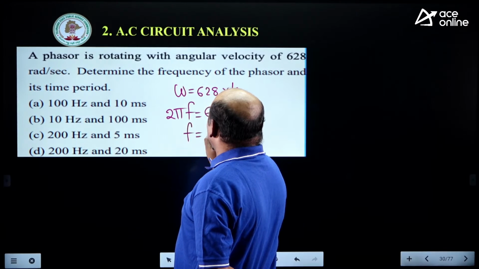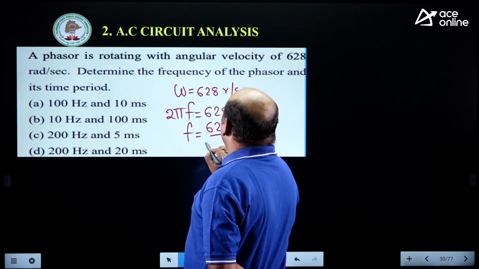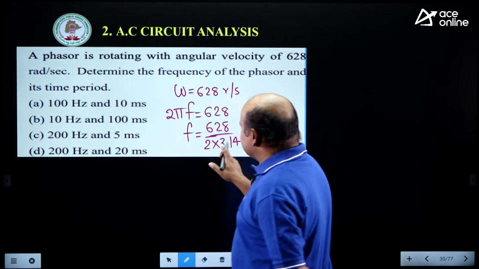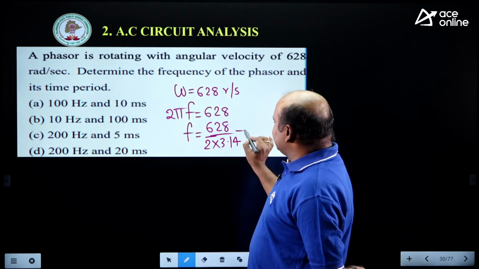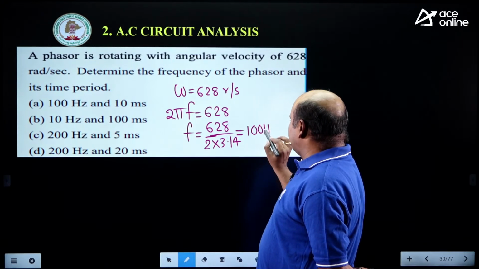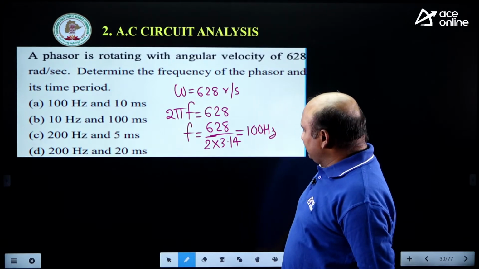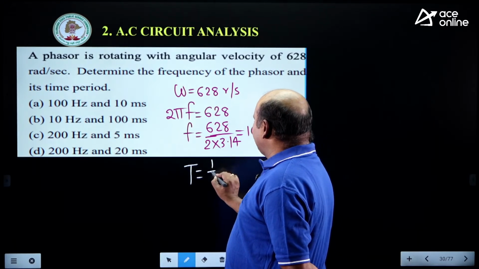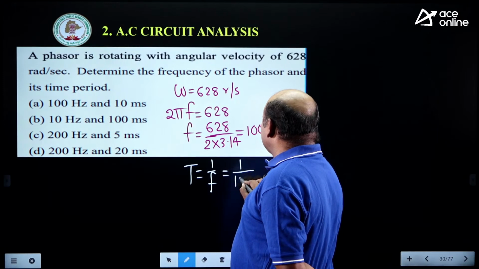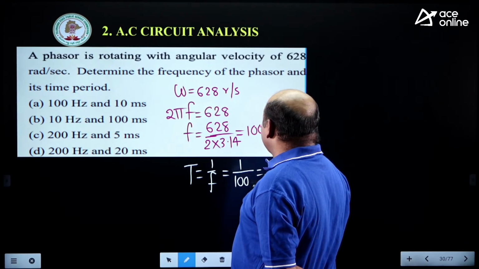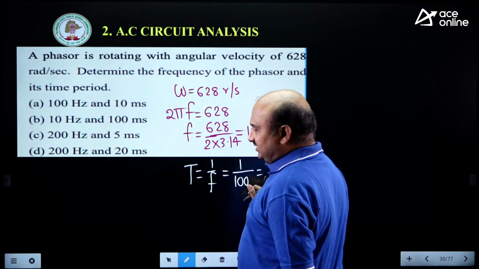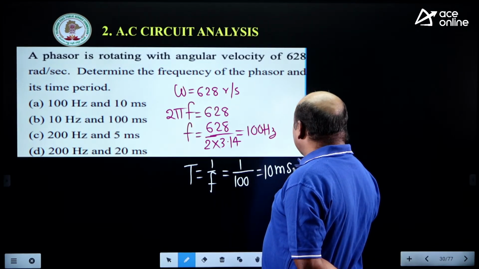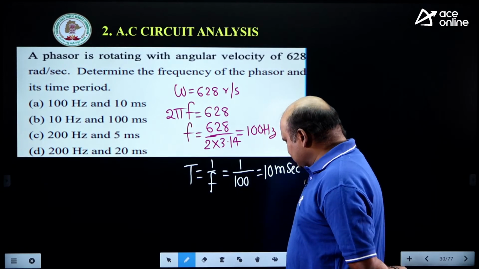F is equal to what? 628 by 2 pi. Pi means what? 3.14. So 6.28 we are getting. How many times? 100 times. 100 hertz. Now time period means what? You know that. Time period is equal to inverse of frequency. Inverse of frequency means 1 by 100, which is 10 power minus 3, that is 10 milliseconds. Yes or no?